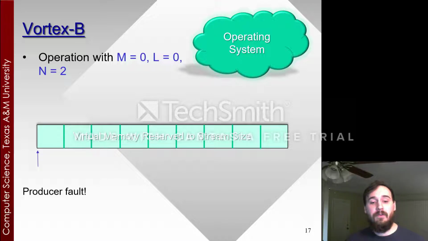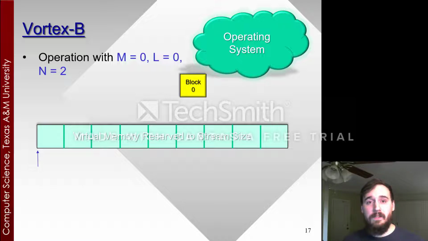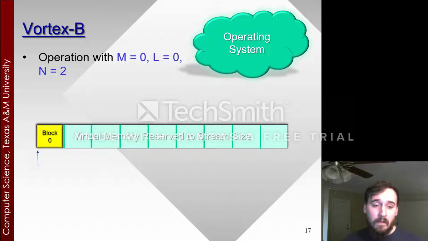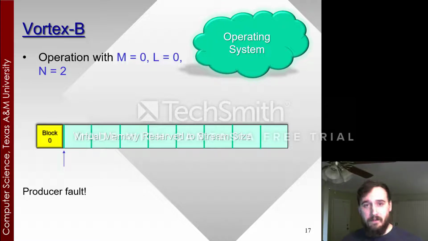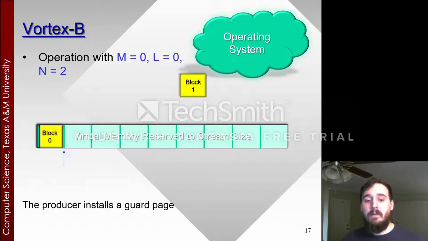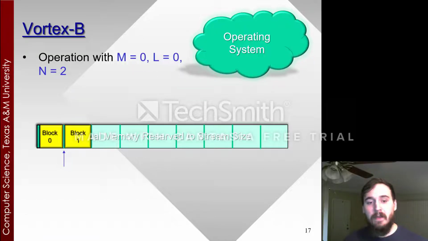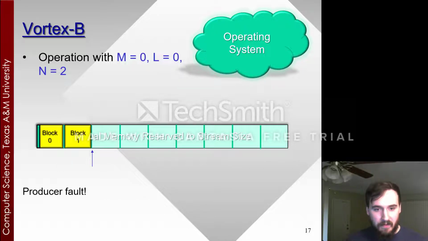First, the producer enters the equation, faults on the virtual memory, a block is allocated from the operating system, and then mapped into place. Once it's mapped into place, the producer is reawoken, continues, and faults on the edge of this block as well. Once this happens, the producer installs a guard page to the beginning of block 0 and allocates block 1. This guard page at the beginning of block 0 assures that the first access on block 0 causes an access violation. So from here, the producer maps down block 1 and continues and faults at the end of block 1.